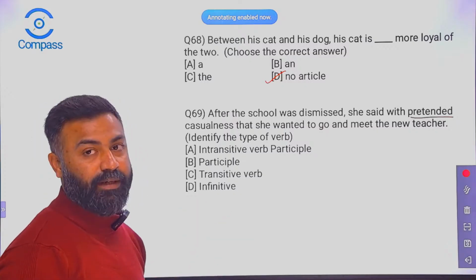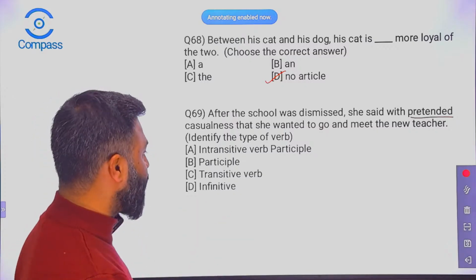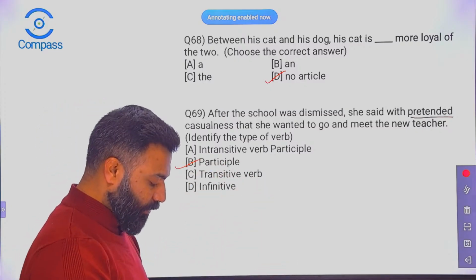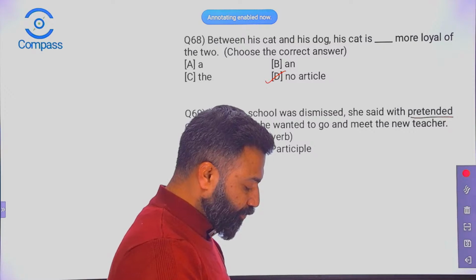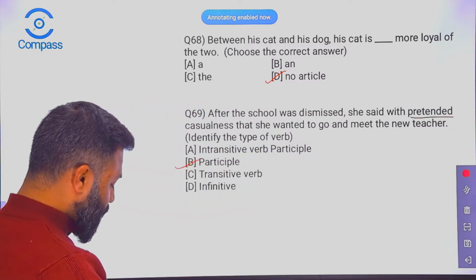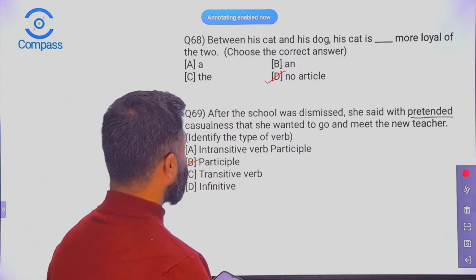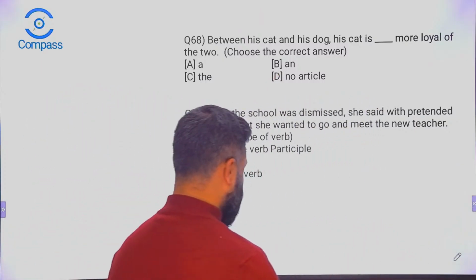What is it? Pretended. So the right option is, yes, children, participle. Okay. Let's proceed to the next question.